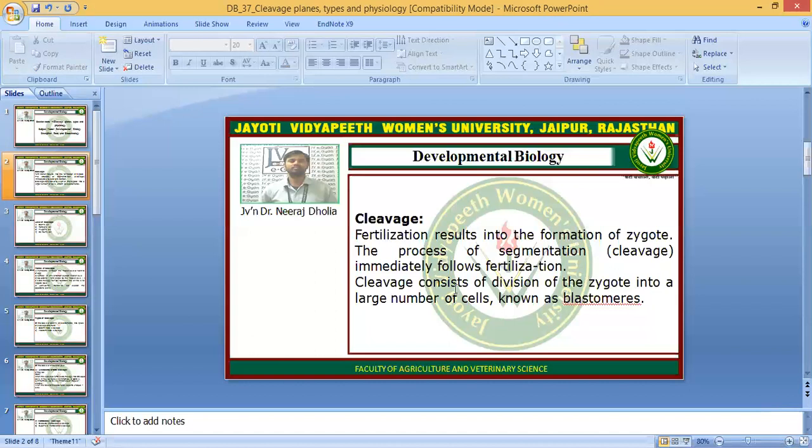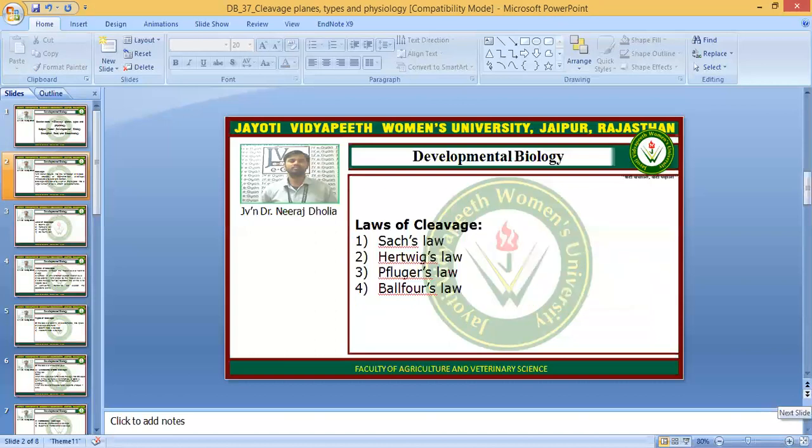Cleavage consists of division of the zygote into a large number of cells, and these cells are known as blastomeres. Okay, so there are a few laws of the cleavage divisions. We will see one by one what the laws of the cleavage divisions are.